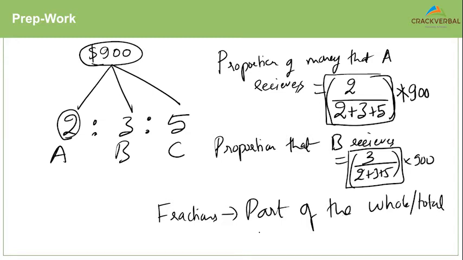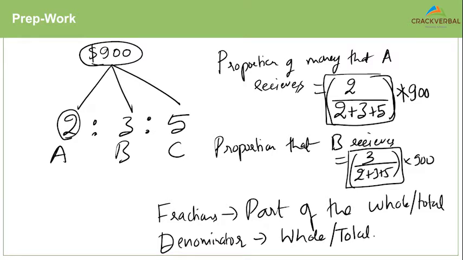So you should remember that the denominator always represents the whole or the total, as we have learned in fractions, right? So that's how you convert a ratio to a fraction and understand that the denominator always represents the whole and the numerator, for example, represents the individual part.